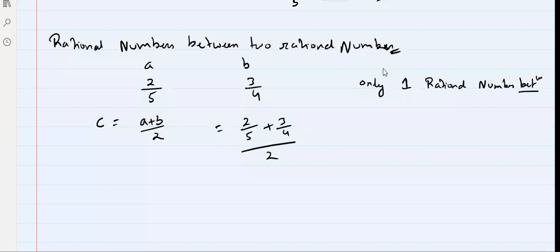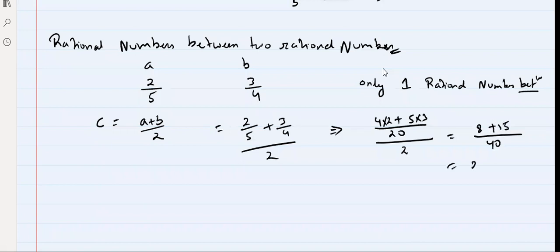Now you know how to add these two, right? Take the LCM. 5 and 4, LCM is 20. Then 20 divided by 5 is 4, 4 into 2, plus 20 divided by 4 is 5, 5 into 3. Now this whole is divided by 2. So 2 will go down, it will become 40. Now this will become 8 and this will become 15, so it will become 23 by 40.